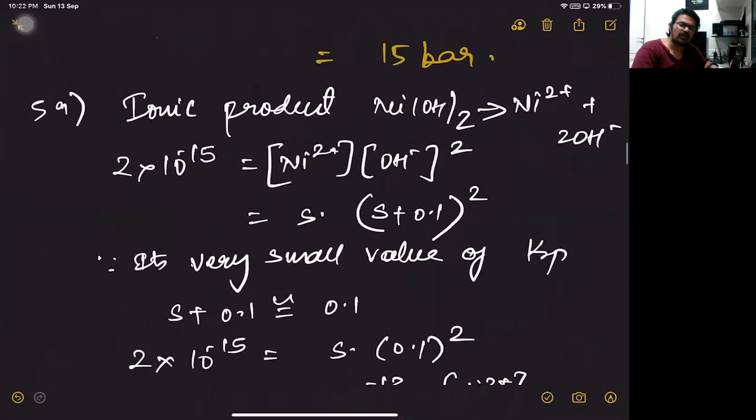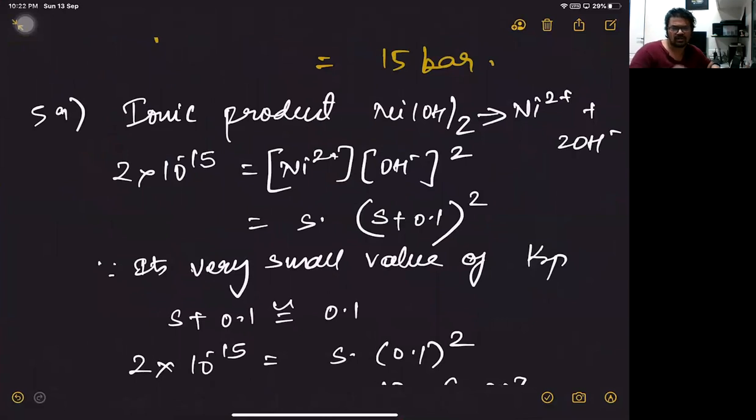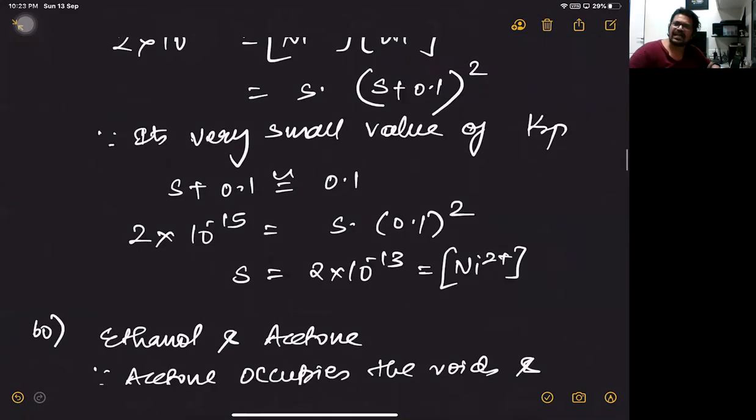Look at that. Ionic product is nothing but the nickel ions and OH ions raised to 2 because they are 2. Now nickel ions is S, OH ions is S plus 0.1. Where does this 0.1 come from? This 0.1 is from 0.1 molar NaOH. Now, as the value of KSP, ionic product is 10 raised to minus 15, the KSP is going to be very small. So S plus 0.1 can be taken as 0.1. So the ionic product 2 into 10 raised to minus 15 is S, that's of nickel, into 0.1 the whole square. So that's why the solubility S is 2 into 10 raised to minus 13.